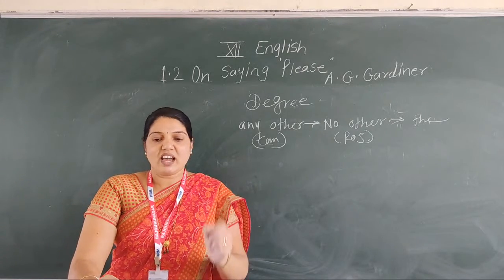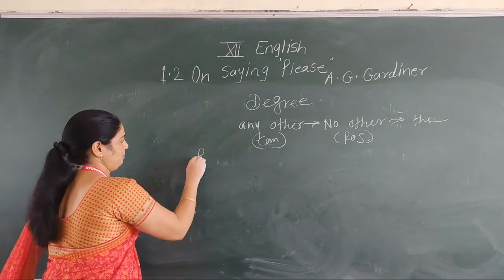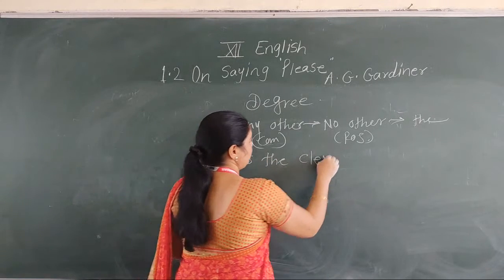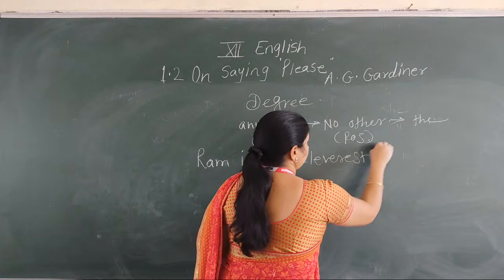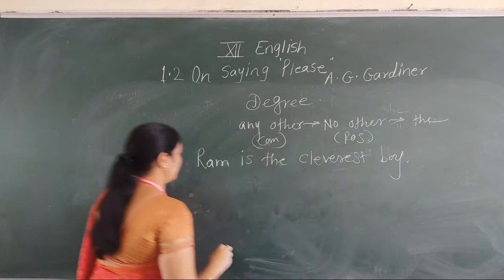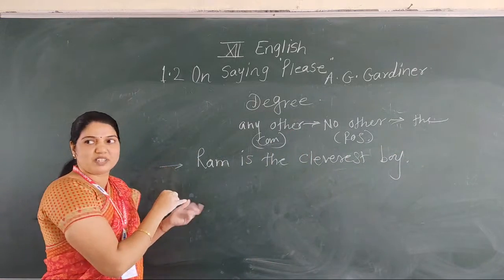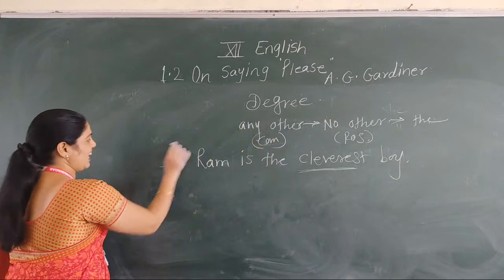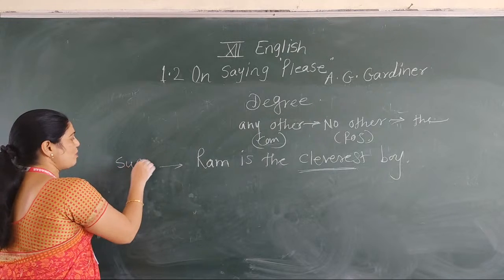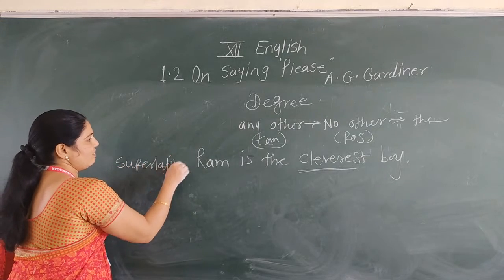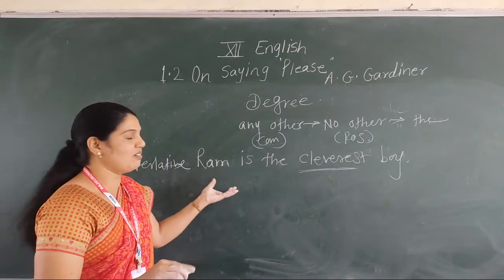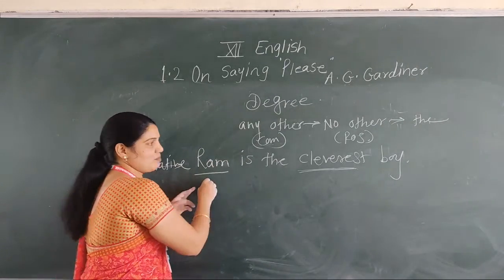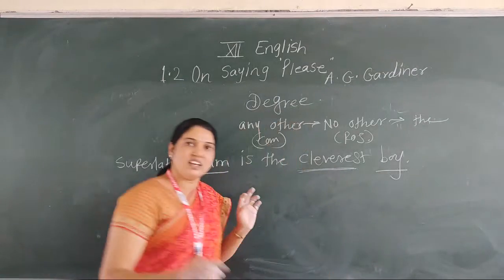Now see, Ram is the cleverest boy. Find out the degree of the sentence. Ram is the cleverest. That's why we say that this is the superlative. And when we convert it into comparative, there is no change in the place of the subject. Here is the first subject Ram. Here is the last subject boy.